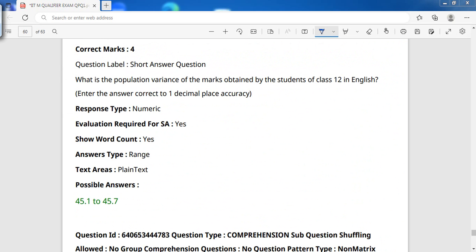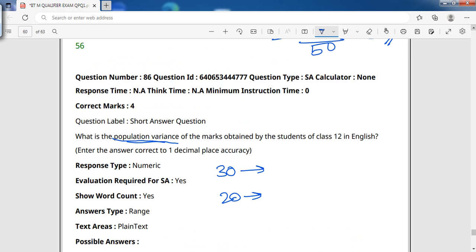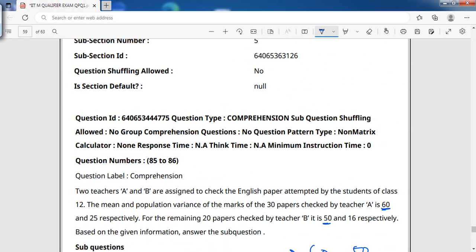Already the population variance for the groups, for the first 30 people and the next 20 people, were given to us in the question.